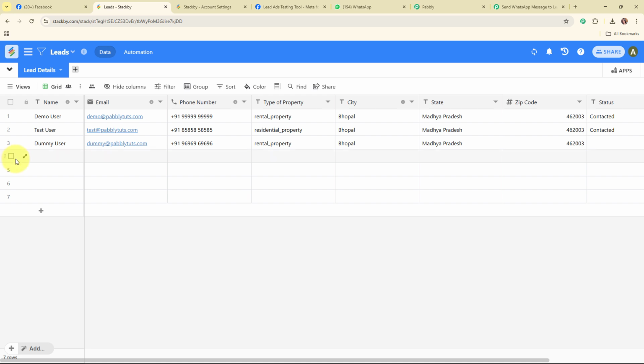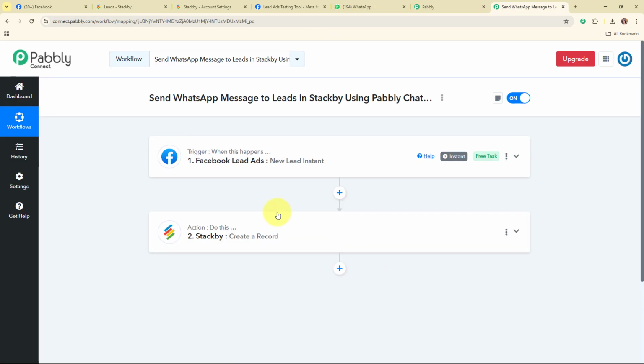Alright, so with this we have successfully set up this action step as well. Now after creating a new record in our Stackby, what we are going to do is send a WhatsApp message to our lead.